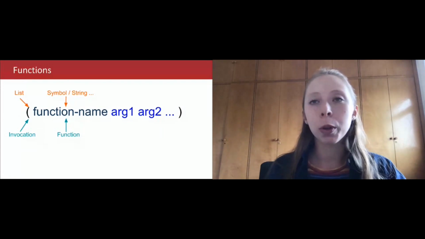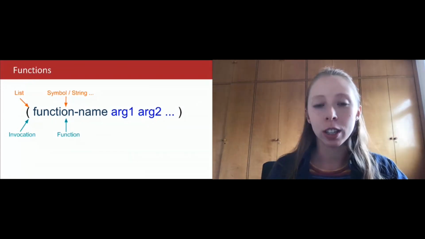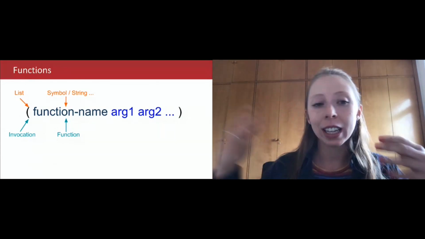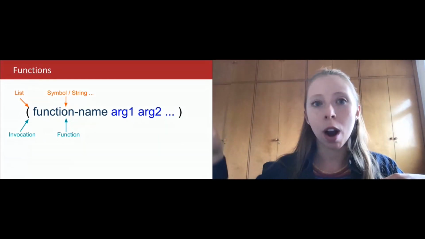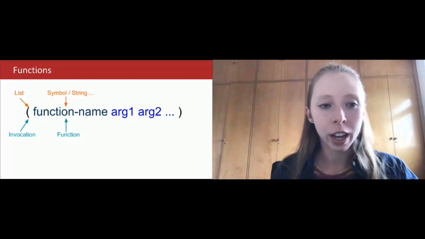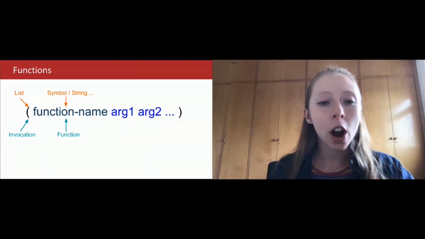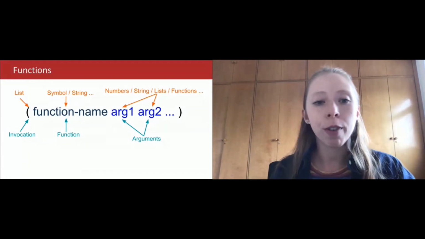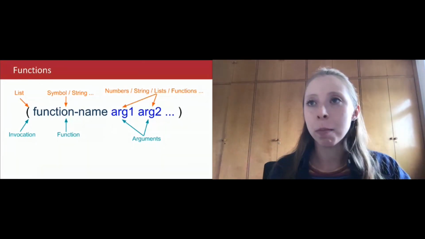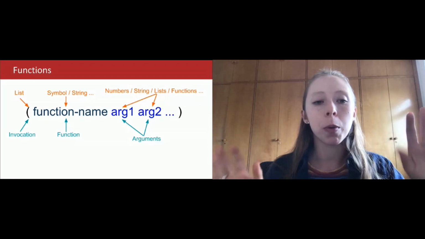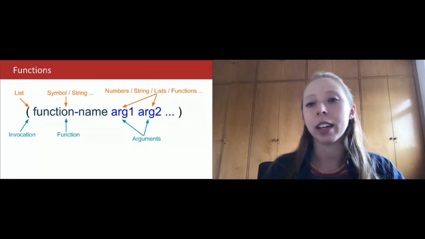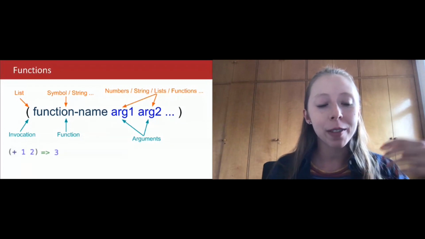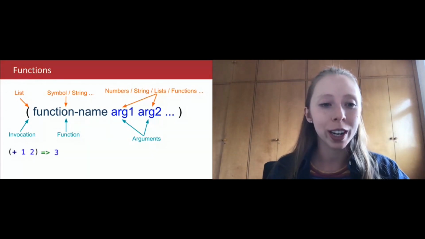A symbol would be similar to the addition that I showed earlier, but the string would be like the declaration of a function around the codes that you invoke here. And my arguments are numbers, strings, lists, other functions, in any number that we need. So we can decide to have as many arguments as is necessary.